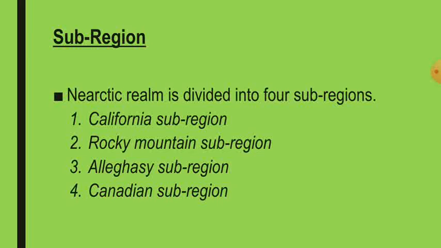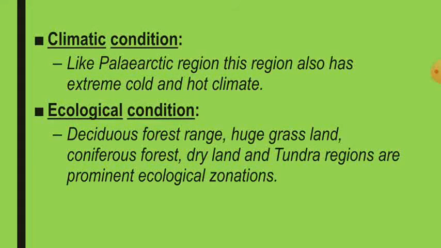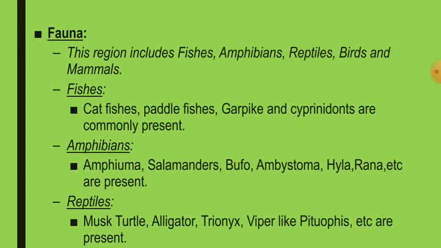Now next let us know about the climatic condition. Like the Palearctic region, this region also has extreme cold and hot climate. For ecological conditions, the deciduous forest range, huge grassland, coniferous forest, dry land, and tundra regions are prominent ecological zonations. Next is the presence of fauna.